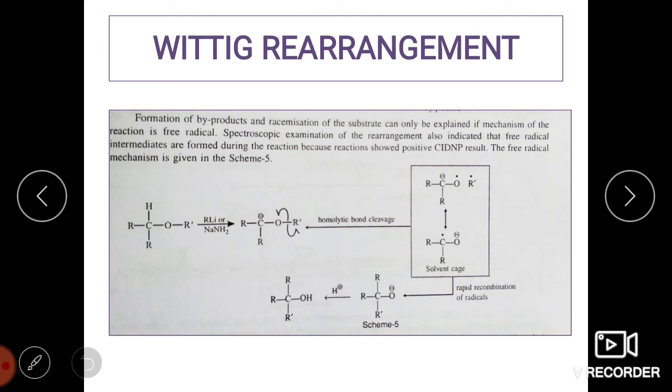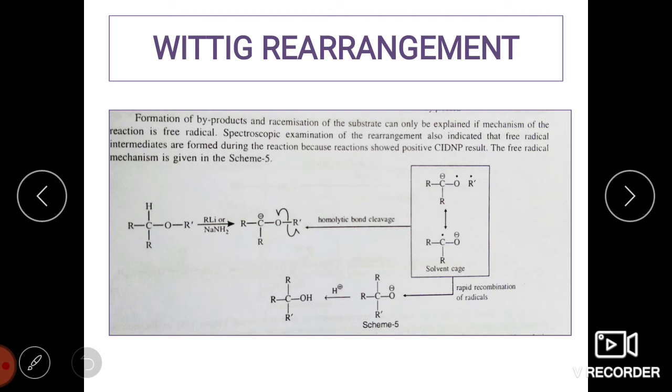This reaction can also take place by the free radical mechanism. Formation of byproducts and racemization of the substrate can only be explained if the mechanism of the reaction is free radical. Spectroscopic examination of the rearrangement also indicated that free radical intermediates are formed during the reaction. The free radical mechanism is shown below. So here also it is the same mechanism.